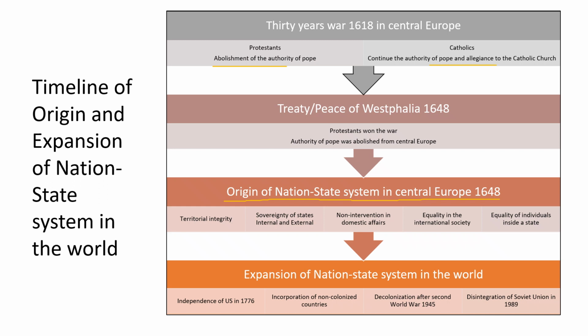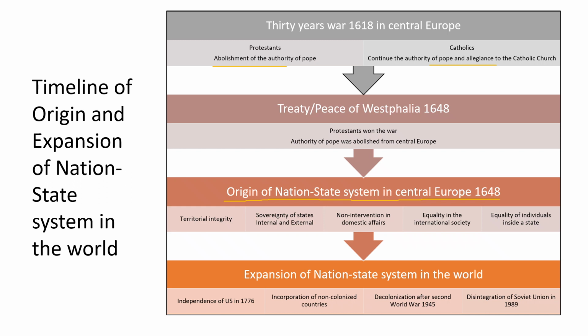There were some principles that were written in the Treaty of Westphalia. First of all, the territorial integrity of the state, then sovereignty of the states internally and externally also, then non-intervention in domestic affairs of the state. Then equality in the international society of the states, political equality of the states, then equality of individuals inside a state. So these were the major principles that were written in the Treaty of Westphalia.